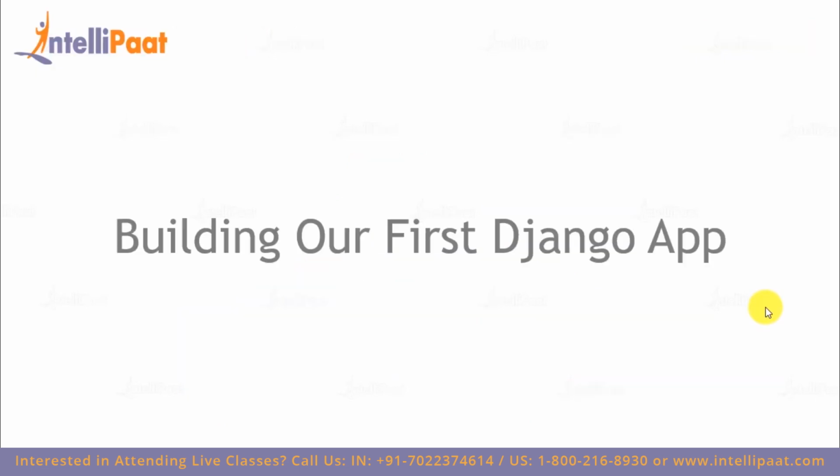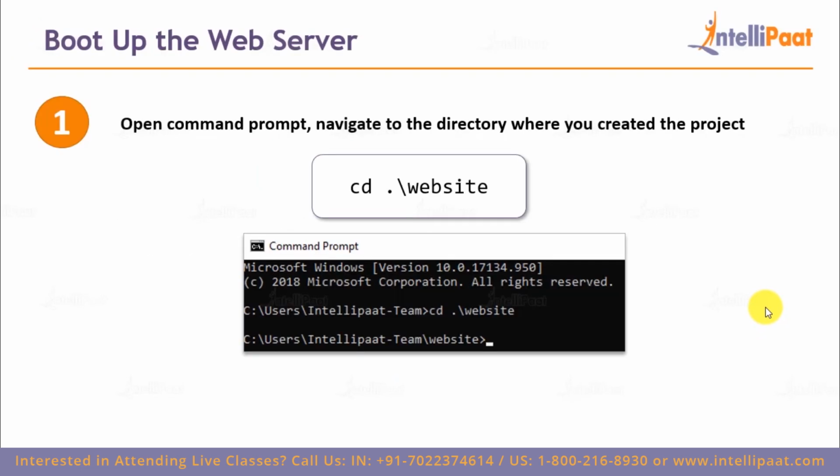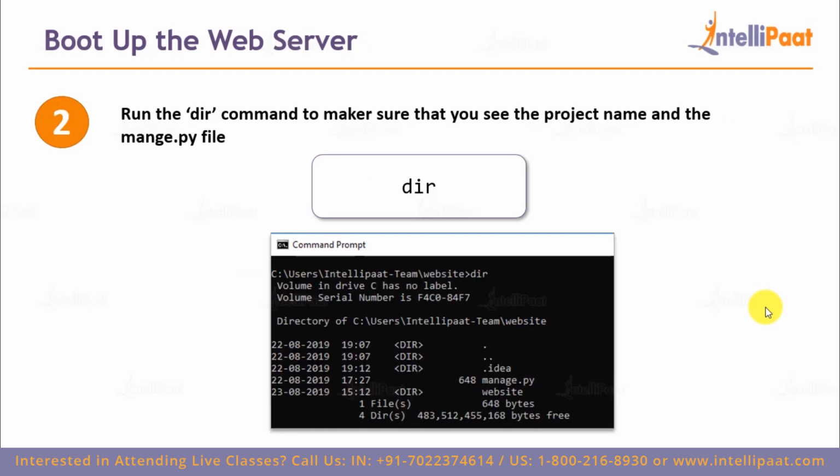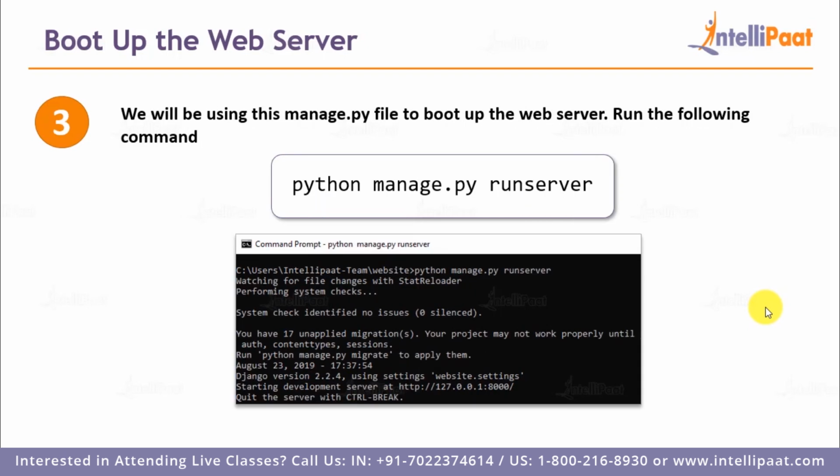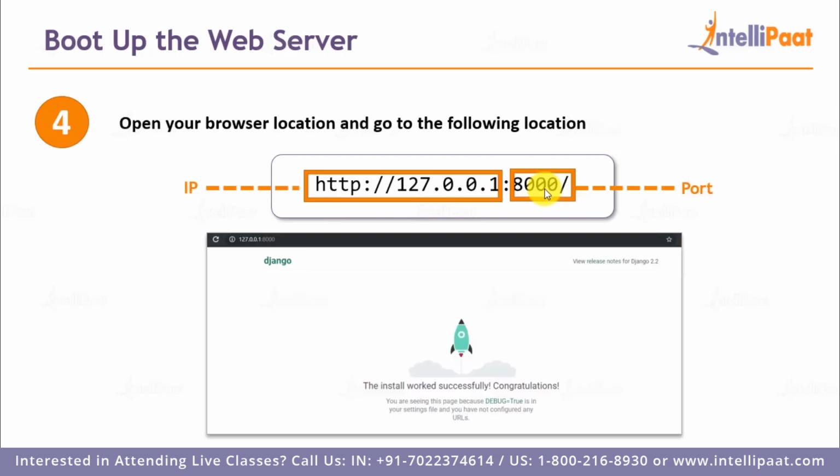Right, so now we'll go ahead and create our first Django app. We'd have to open our command prompt, go to the same directory where we created the project, and enter that directory. After that, we'll type in dir just to make sure that we have the project name and the manage.py file. And then we'll use this command: python manage.py runserver, and this will boot up our web server. Right, and this is what we get. We'd have to go to this link, paste it in our browser location, and we'd have successfully launched our project.